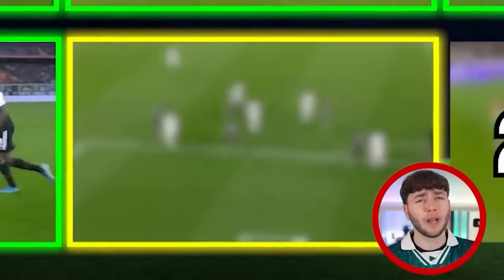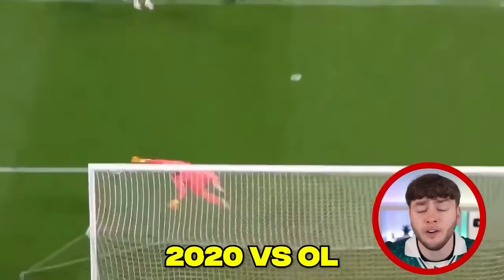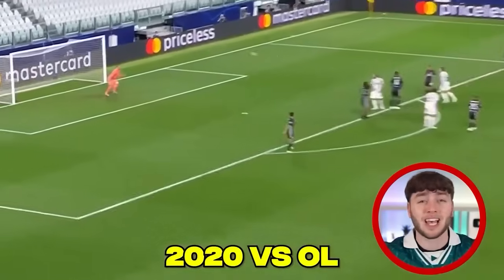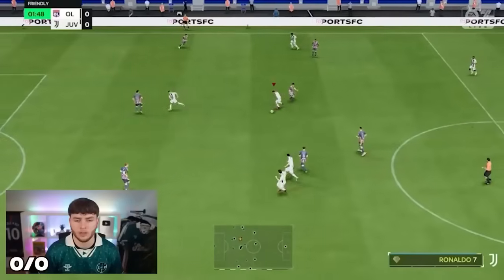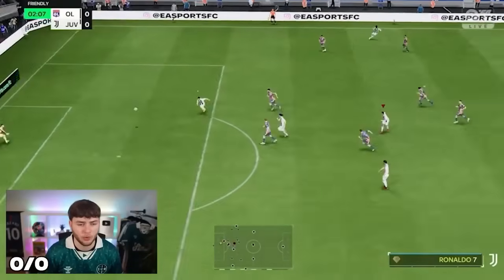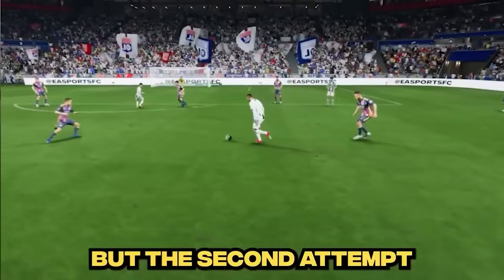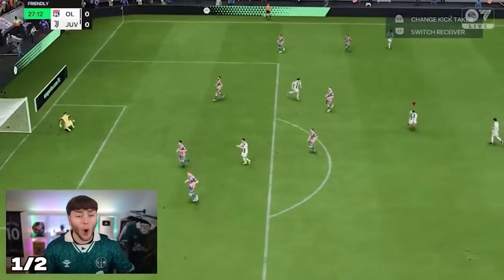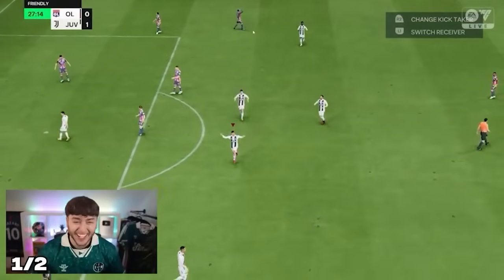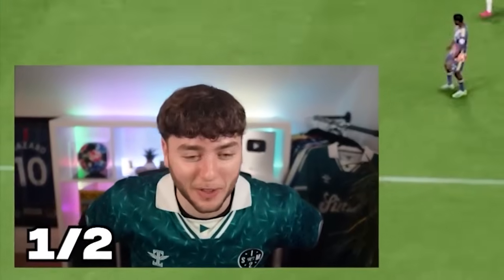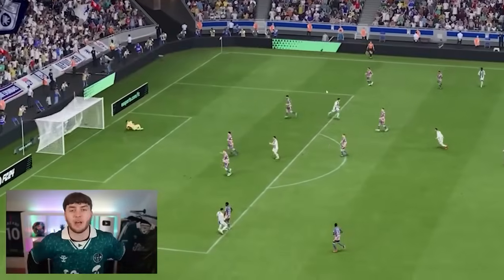And moving on to 2020, which was Ronaldo's goal versus Olympic Lyon. This goal was actually insane. So he kind of gets past the player and then just shoots top left from here. Okay, the first attempt may have been a flop, but the second attempt most definitely wasn't. Oh, let's go! 2 attempts is all it took, Ronaldo. We have actually smashed this out the park.